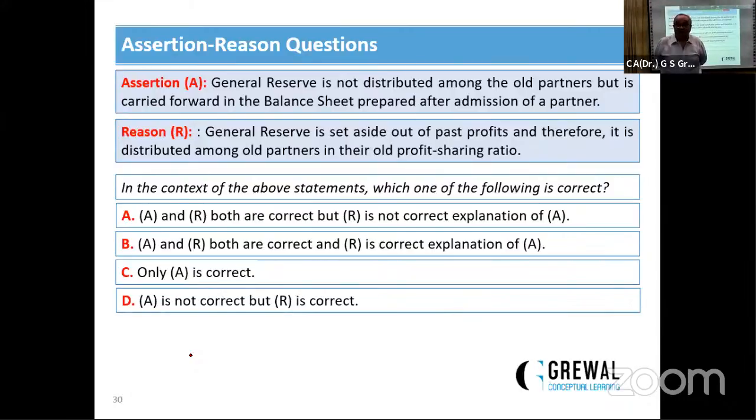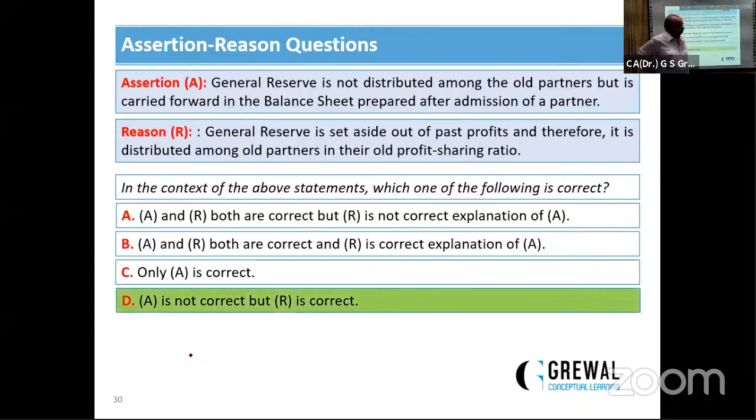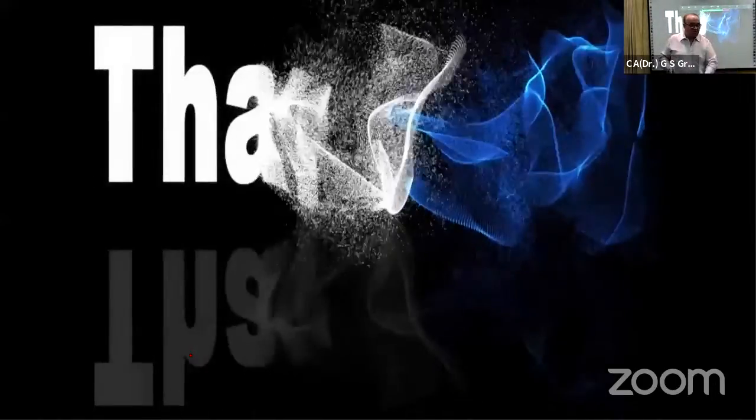If partners decide otherwise, that is a separate issue. Otherwise, journal reserve must be distributed. Journal reserve is set aside out of the past profit, and therefore it is distributed among the partners. Reason is correct. So assertion is wrong but the reason is correct, so D will be the correct answer. Okay. So these are some of the questions which we have discussed. Now, come.